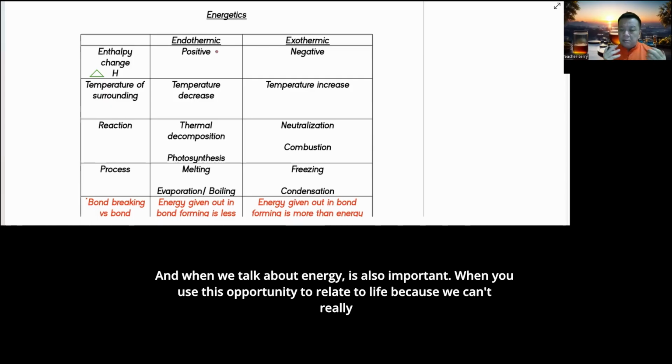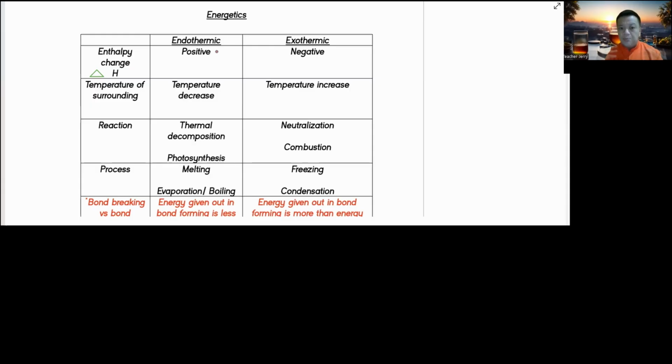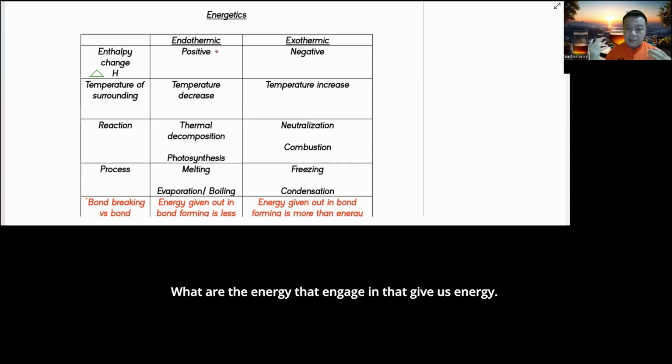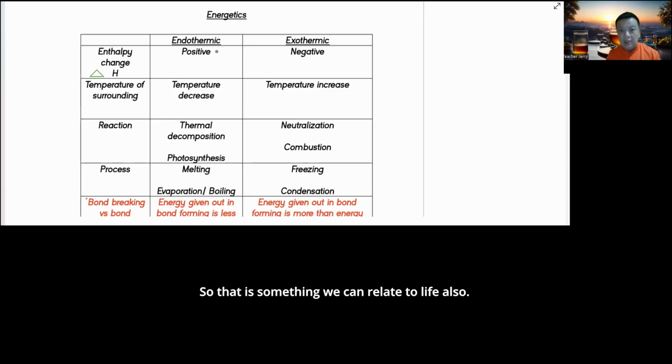And when we talk about energy, we can also use this opportunity to relate to life, because we can't really change time. All of us only have 24 hours, but how can we manage our energy? What are the activities that give us energy, that energize us, or what are the activities that really drain our energy, so then we can manage and balance ourselves. So that's something you can relate to life also.